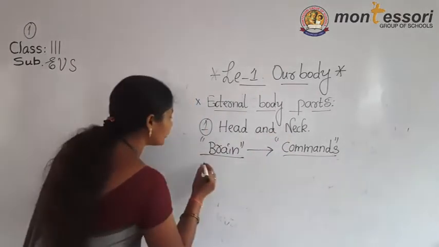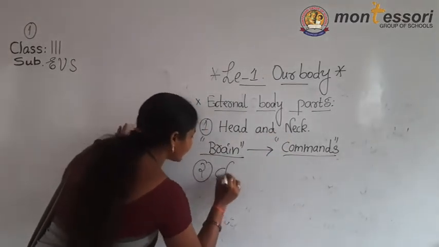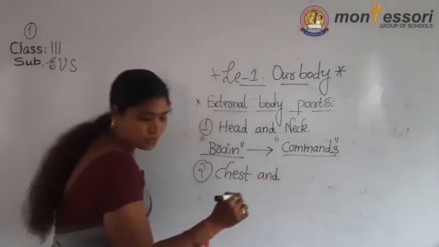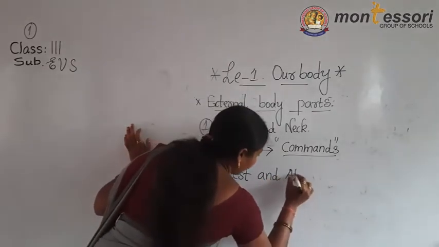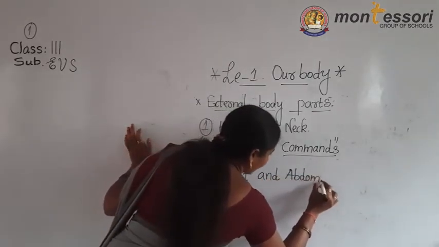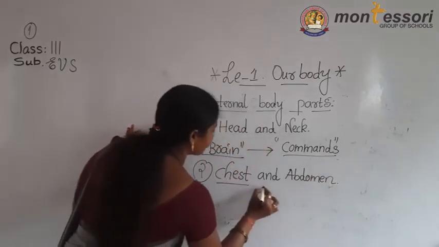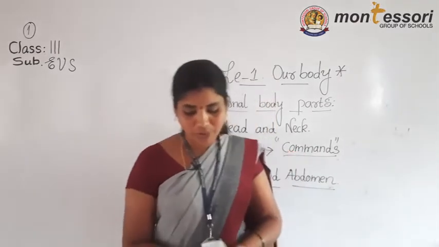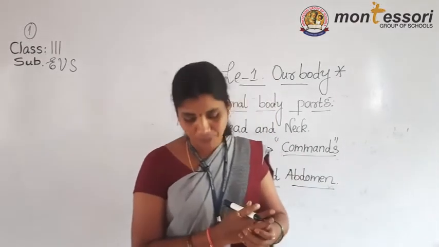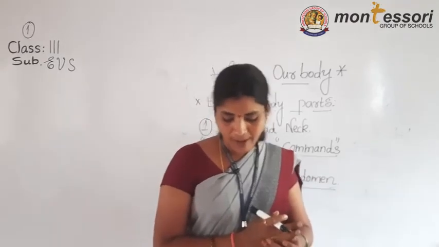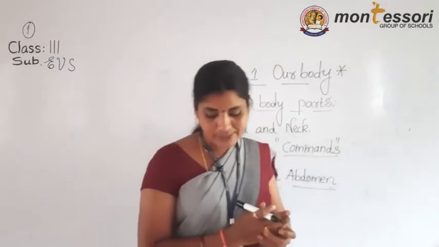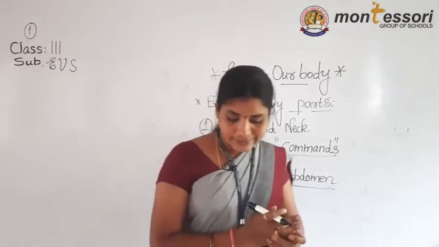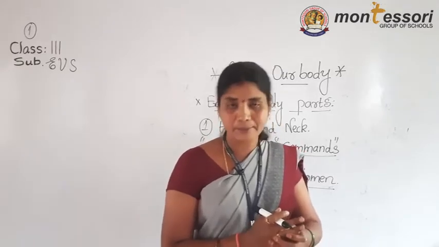Next, we are going to discuss the second part, chest and abdomen. Listen. The chest and abdomen are located in the center of our body. The chest and abdomen are also parts of the trunk. The chest contains internal organs such as the heart and lungs. These are protected by a rib cage.